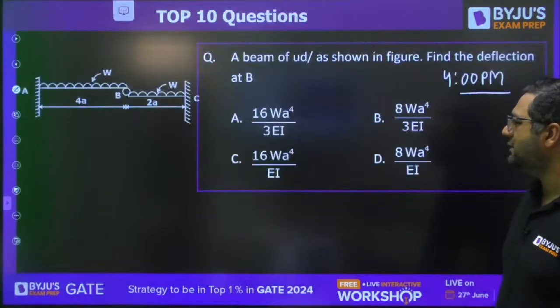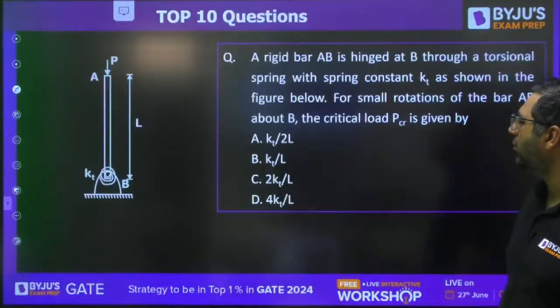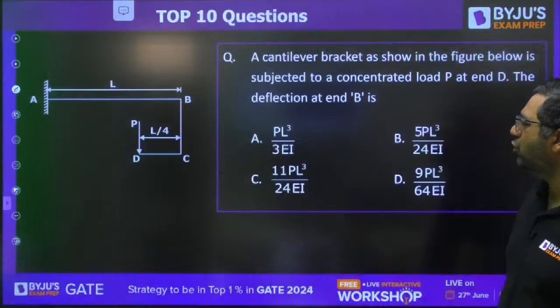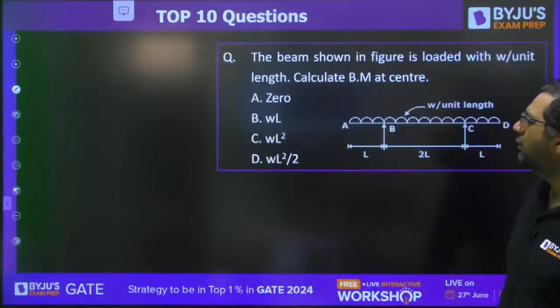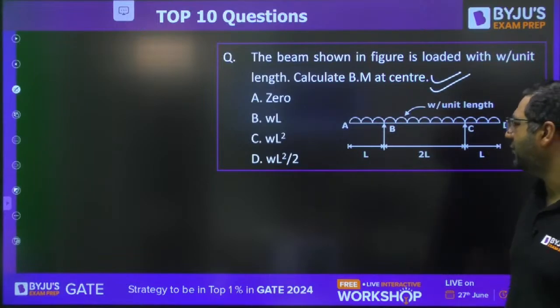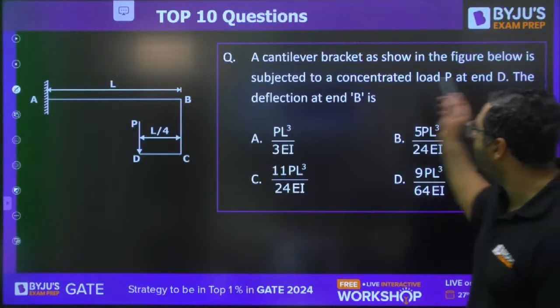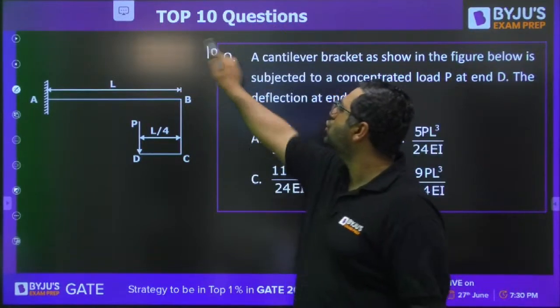Likewise, this question from column. I also have shown you one more question before. This question we will solve at that time. So you can see they are wonderful questions. Now this is the last question for this session. Question number 10.